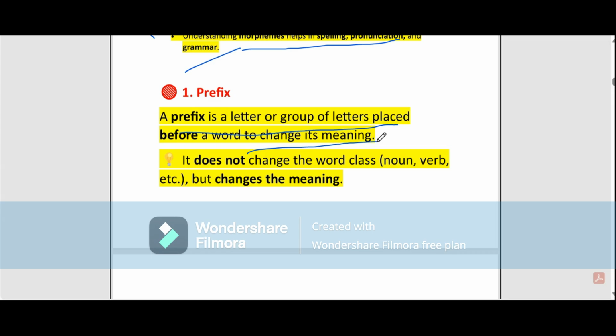It's just attached before a word, and then it changes the meaning of the word. It doesn't change the word class, that is noun, verb, etc., but changes the meaning. It cannot change the class of the words, but changes its meaning. Okay, so let us see some examples.